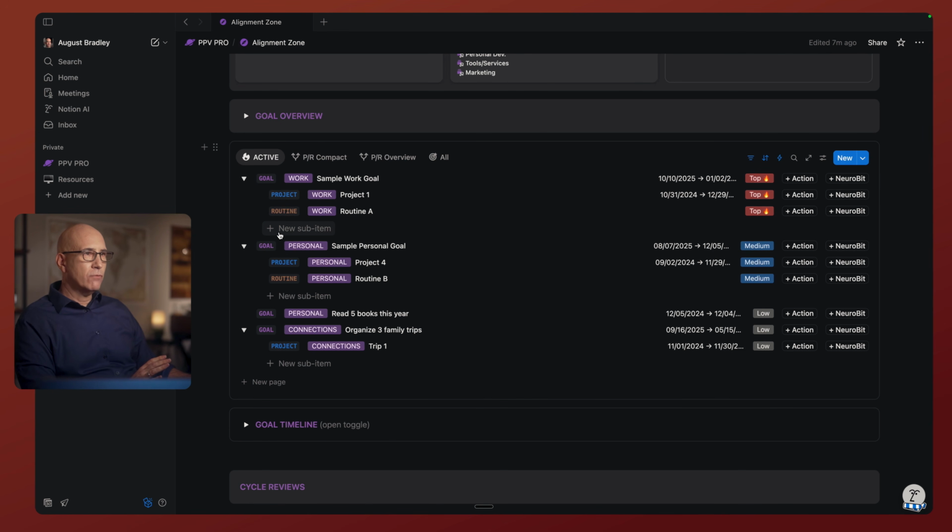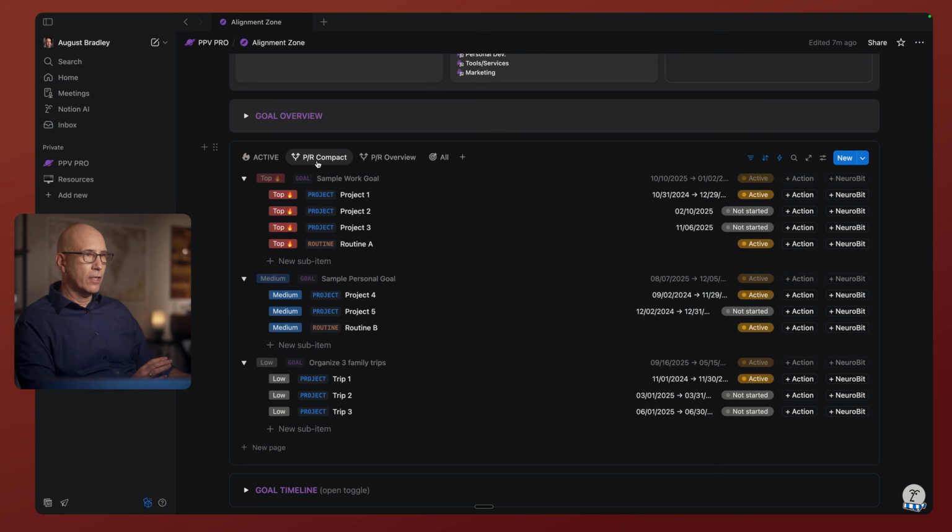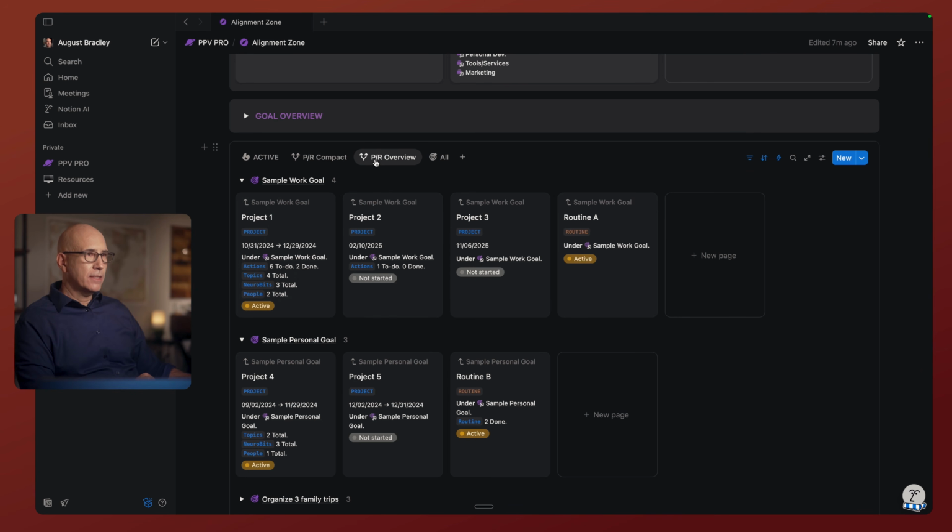This view is for active ones, but you can also see a broader range of perspectives. One is by urgency, another is with grouped blocks. So across the top, we have each goal with a toggle. And under that, we will see the projects and routines. Of course, it's labeled as the project or routine.